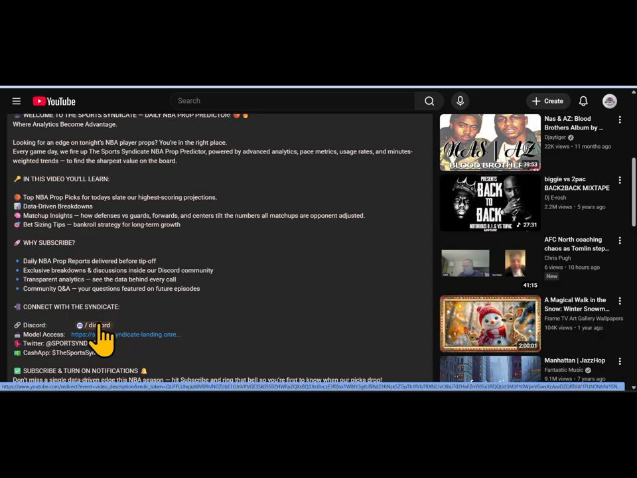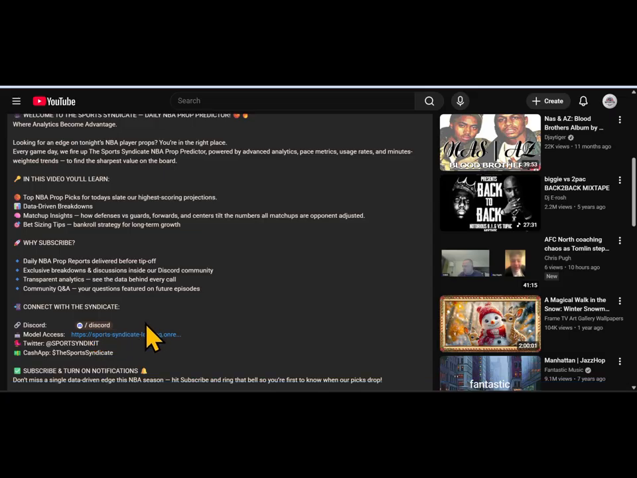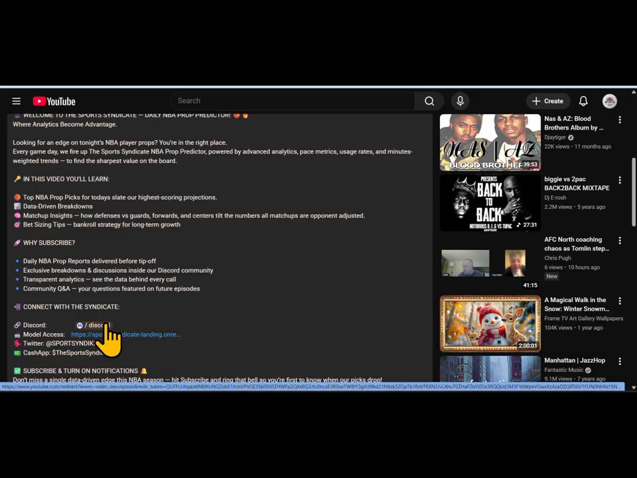If you decide to join the Discord, you get a free daily access pass. If you refer somebody to the Discord, you get another free access pass, as well as when that individual joins, they get an access pass as well. So that's how you join the Discord.